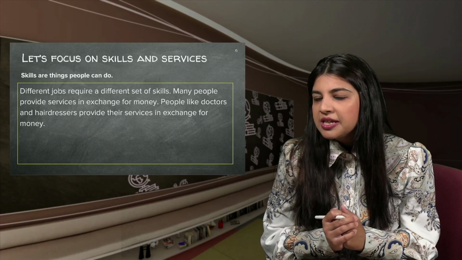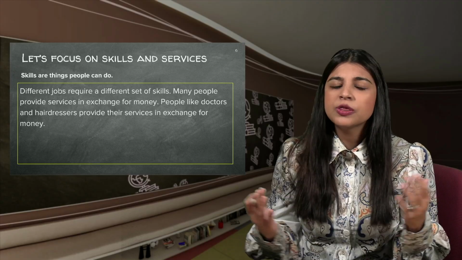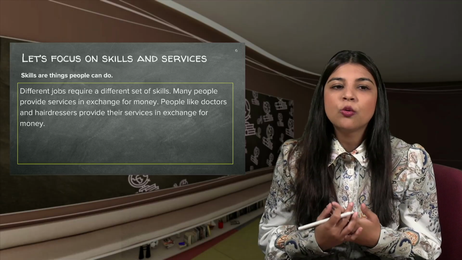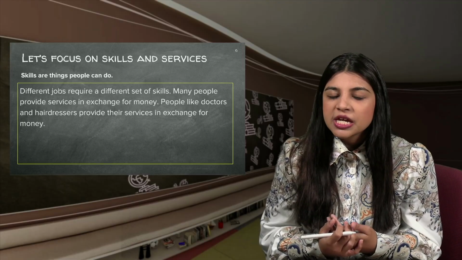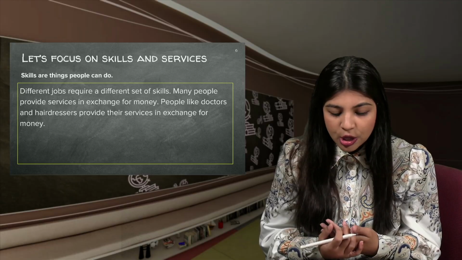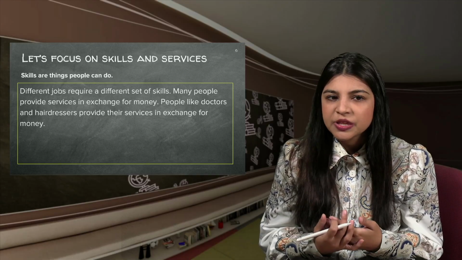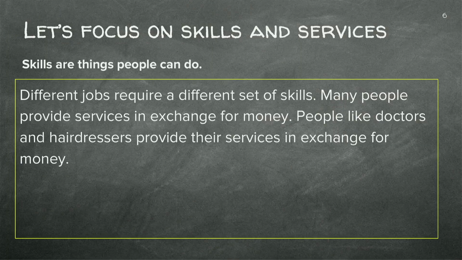Now, we also said that people in South Africa and all over the world tend to trade skills and services, or in other words, their labor or their work. So different jobs require a different set of skills. Many people also provide services in exchange for money. For example, people like doctors provide a service in which they diagnose you and they prescribe you with medication in order to help you get better. That's a service that they provide in exchange for money. They use their skills or expertise and what they know in order to help you.